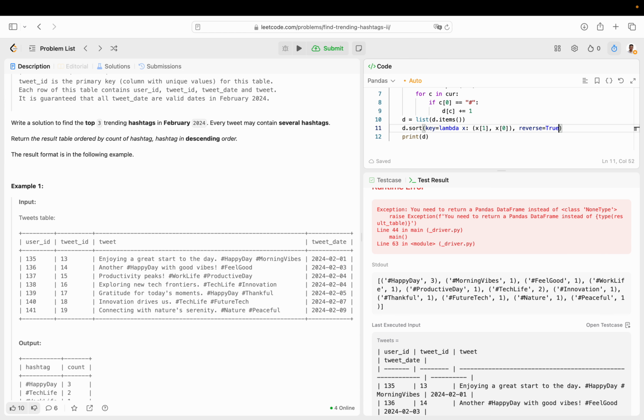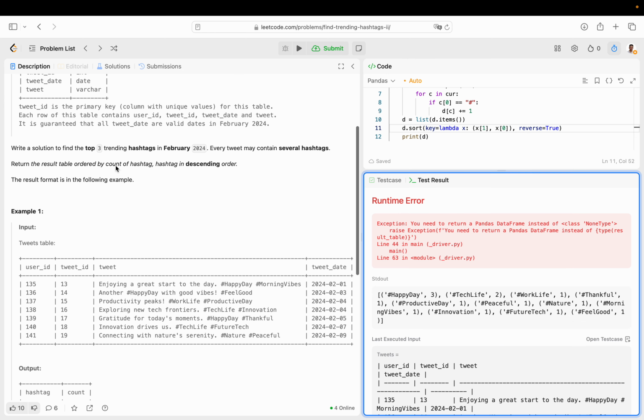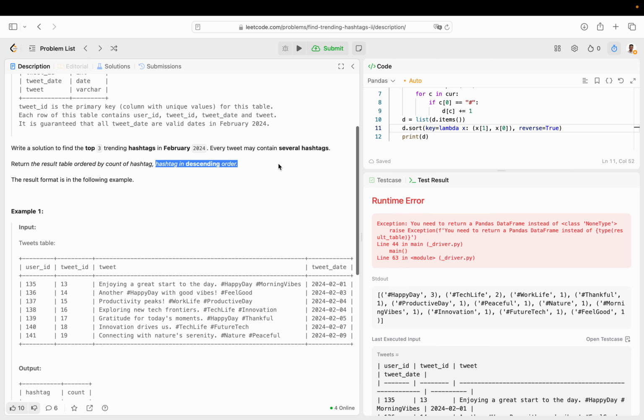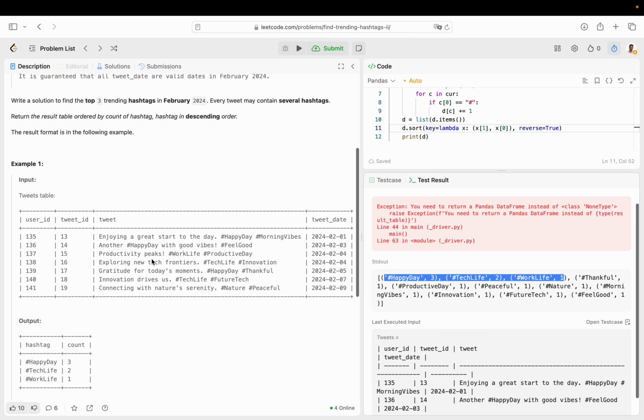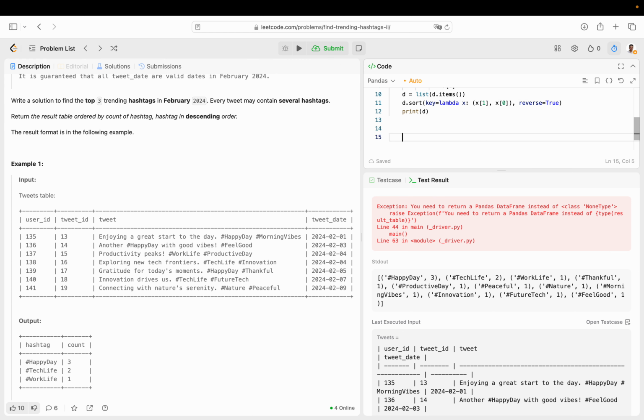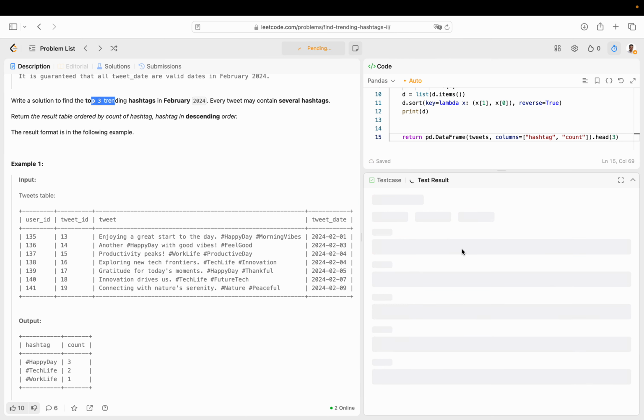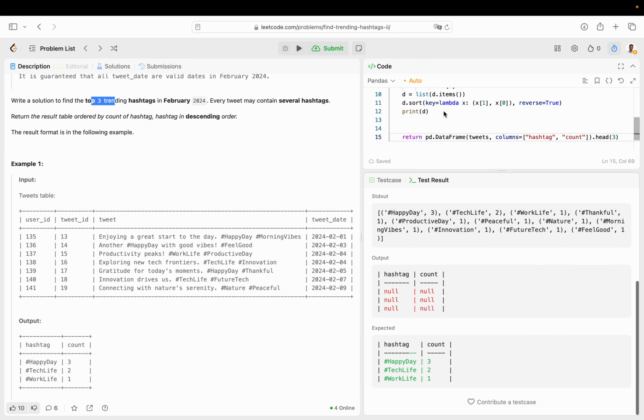We'll pass that parameter there because it says right here count of hashtag and then hashtag in descending order. Happy day, tech life, work life. Cool. So now we have our answer and pretty straightforward. So let's just create the skeleton that we're going to return. DataFrame. Let's call this tweets. Columns equals hashtag and count, and dot head 3 because it literally says right there we want top 3 trending hashtags. So we have the skeleton now, and then we just have to populate it with data.